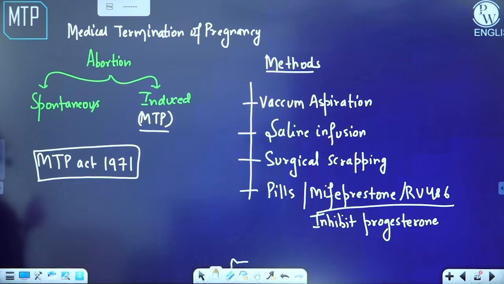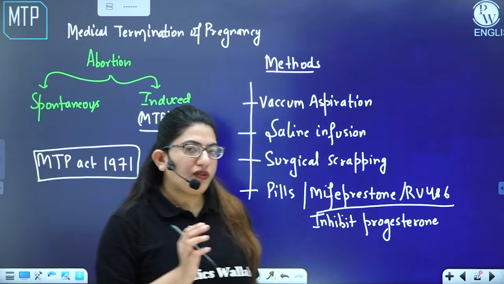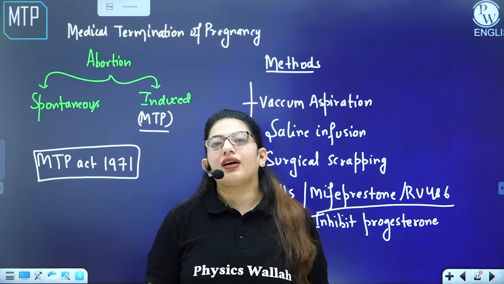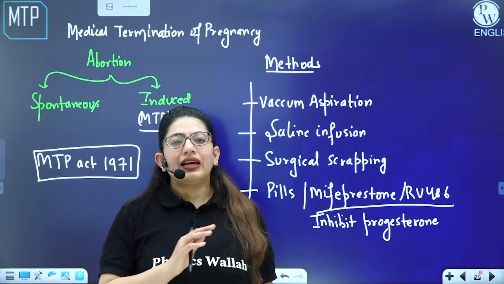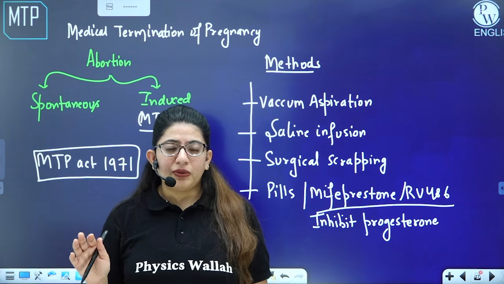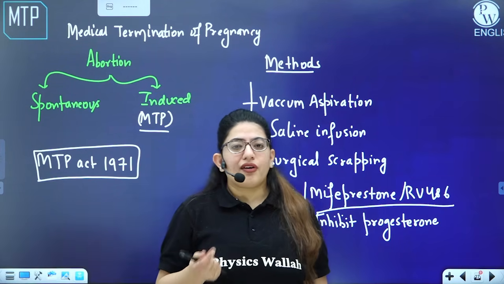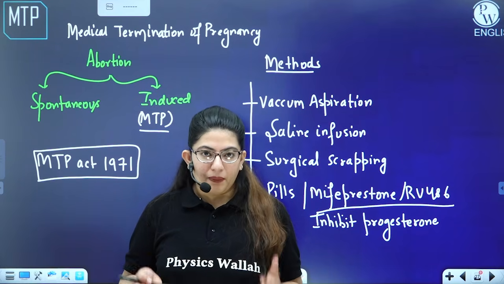But if it is more than 12 weeks but less than 24 weeks, then there should be the advice of two doctors and they will do that MTP. But if it is more than 24 weeks, it is illegal. It is not advisable for a female to undergo the MTP after 24 weeks, because a lot of organs are formed and this can actually kill the fetus as well as the mother, right?